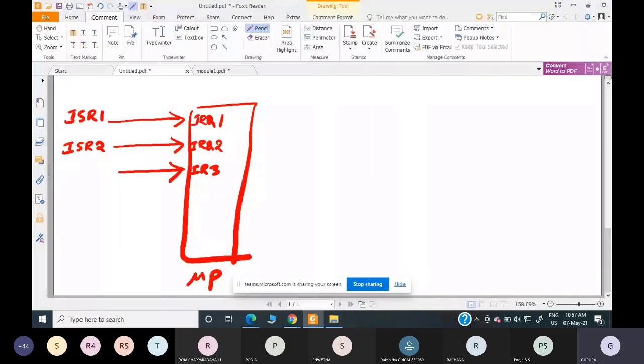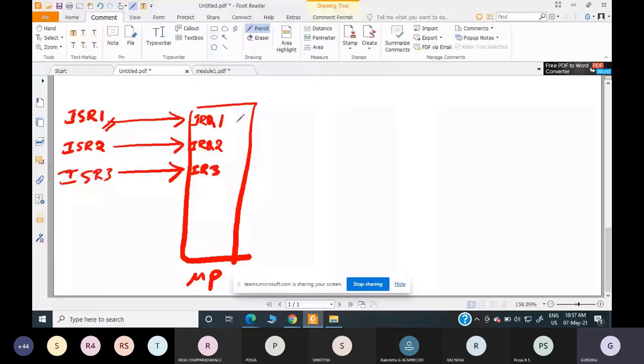The code to turn on that LED will be available in the ISR associated with that interrupt. For IRQ1 the ISR is ISR1, for IRQ2 it is ISR2, and for IRQ3 it is ISR3. These are the codes that will be executed whenever such interrupts take place.